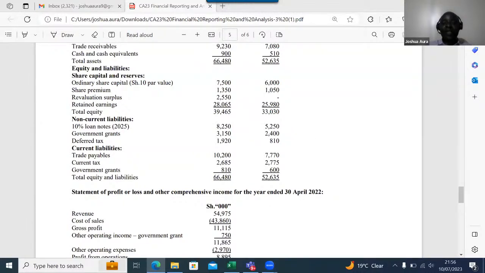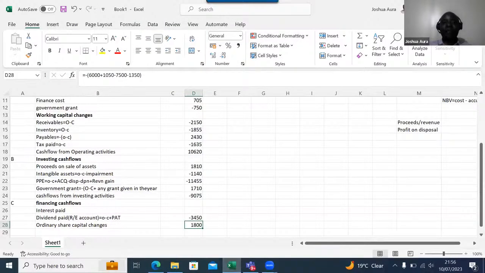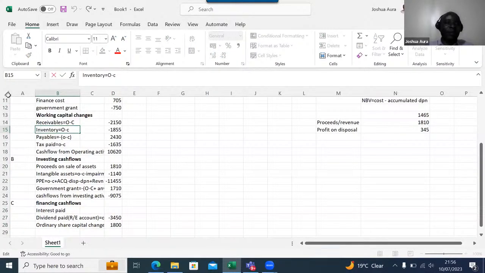How do you enlarge the cells? It's very easy. If you want the cells to accommodate everything, assuming this thing was very tiny and I cannot read everything, the best way is to come to the corner here and click there.